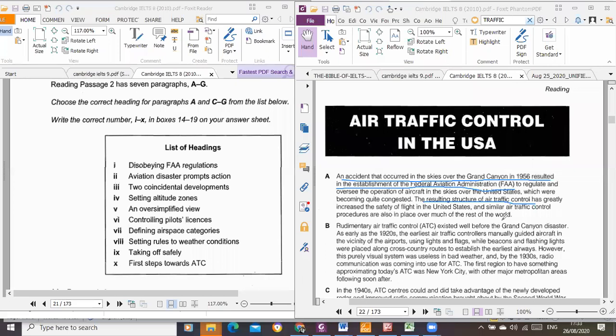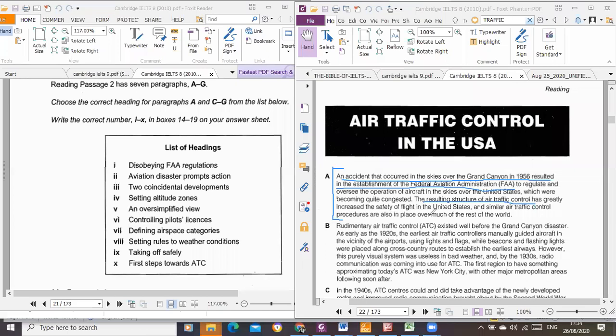The central thing, the main idea, what I can quickly think about is the establishment of the FAA. What led to the establishment of the FAA? So this paragraph is telling us what led to it. They also gave us information that this has improved safety, but I would say the main theme is what led to the establishment of the FAA in the US.